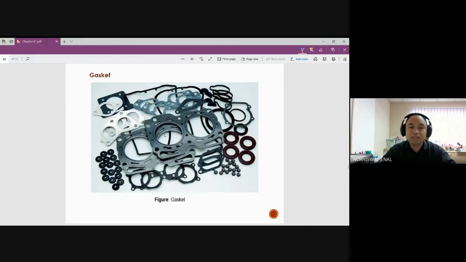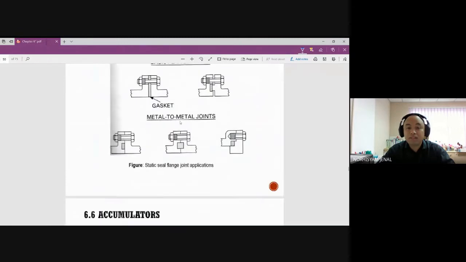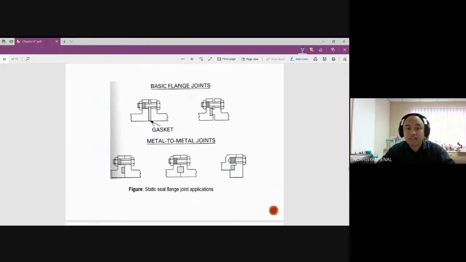Okay, so to provide a seal so that we will have a cover on top of the engine bay, sorry. And also it's used for multiple purposes. Usually you'll see it on pistons. So this is the basic flange joint, the gasket. The gasket sits in between two different components.